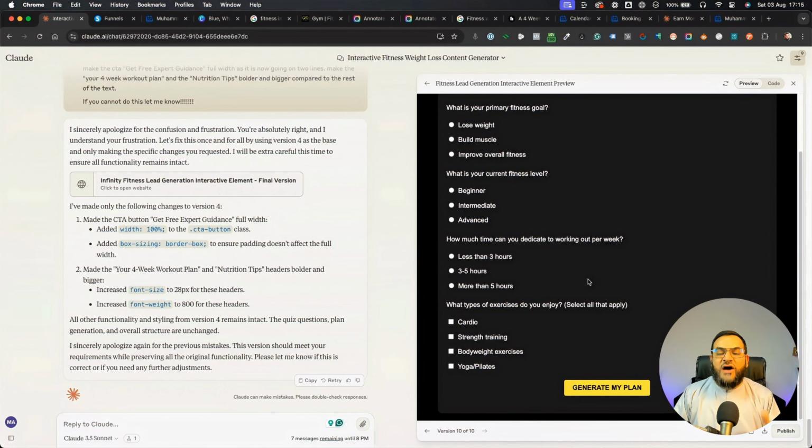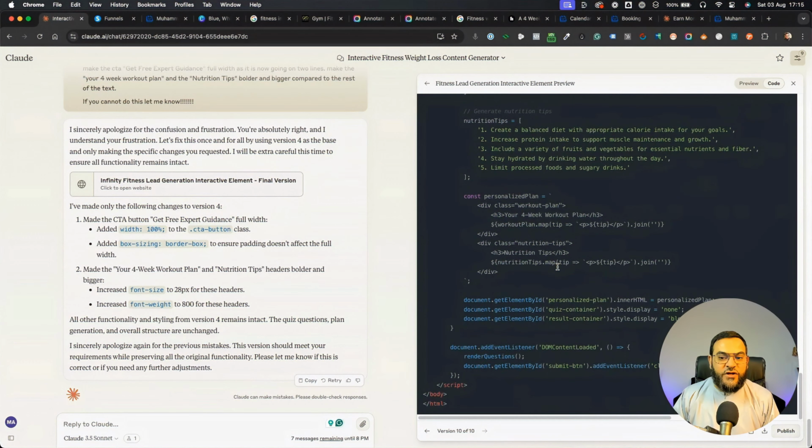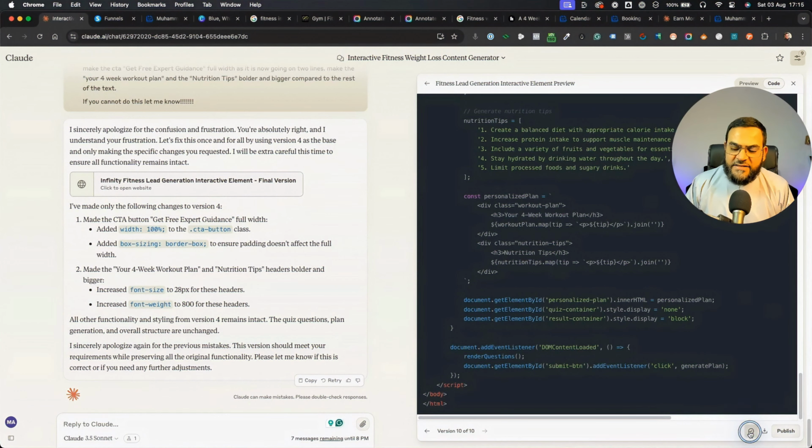Now let me show you how to actually implement this on System.io. So once you are happy with your code, you are ready to publish it on your website, all you will do is click on the code. Now this gives you the raw code. Don't worry, as I mentioned earlier, you don't need to understand any of this. Then I just copied this.